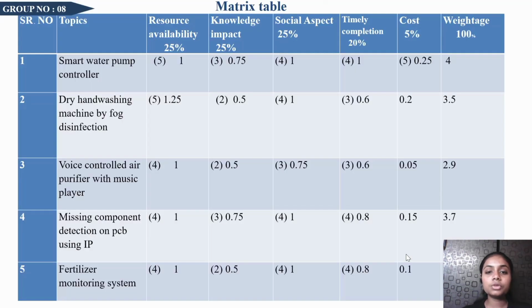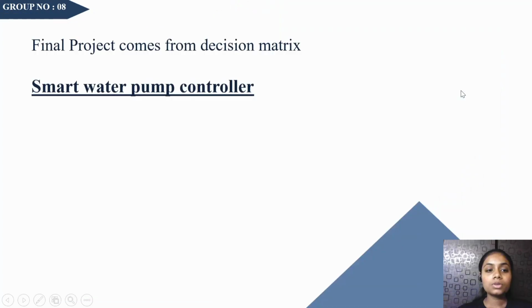So here we come to the final matrix table. We have given the total marks and taken out the percentage and written the total calculated percentage in the weightage table. So the final project that comes from the decision matrix is the smart water pump controller.